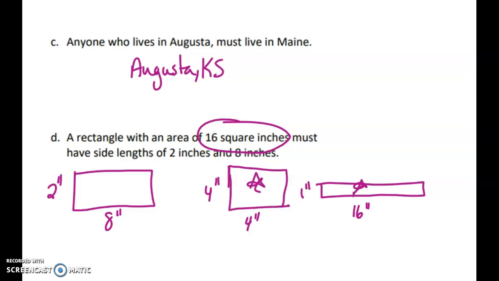So a counterexample is just when you need one example that holds the hypothesis true. So what you start with, the hypothesis it fits with, but it proves the conclusion is wrong. So it's really easy to prove a statement's wrong. It's much harder to prove that it's true for everything.